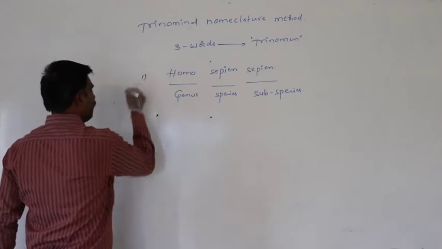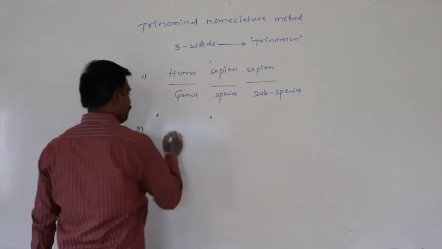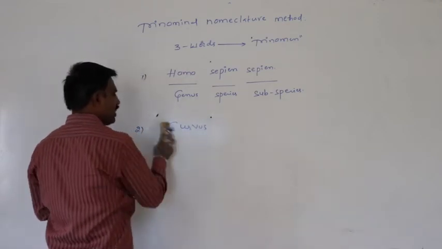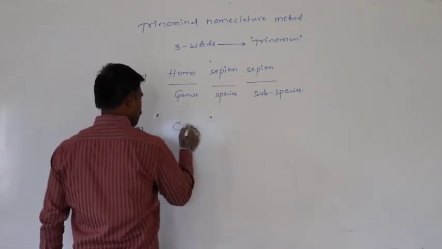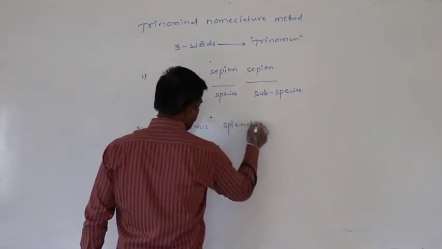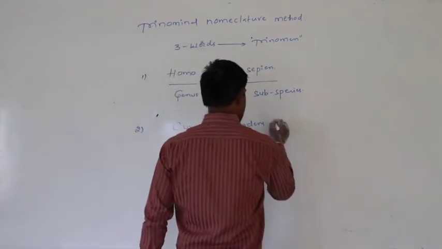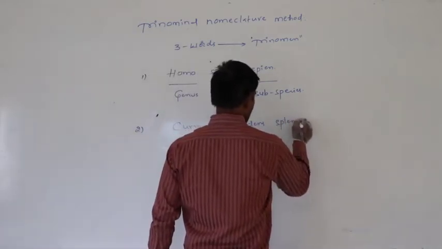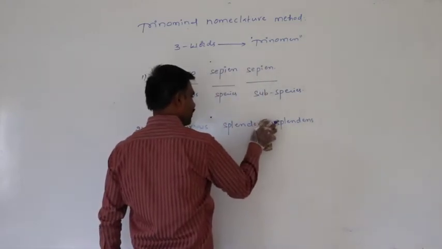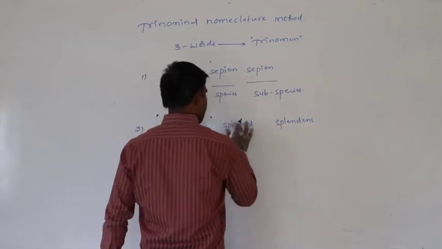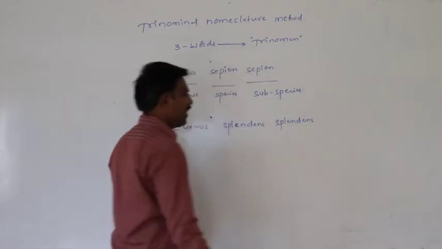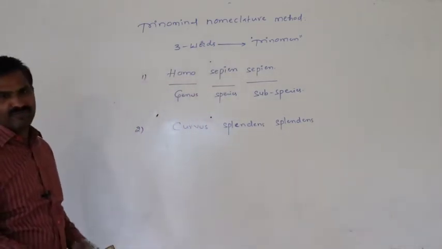Similarly, when we observe the Indian crow, the scientific name is Corvus splendens.